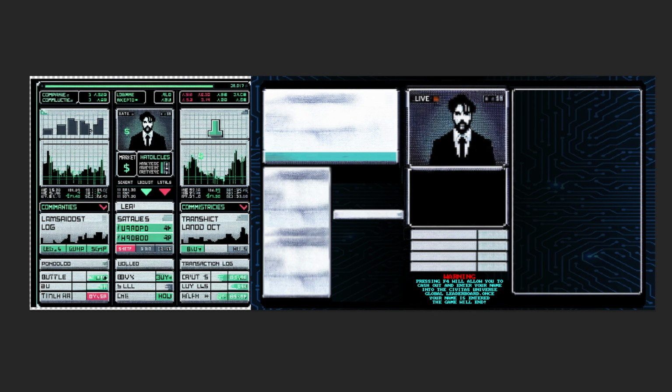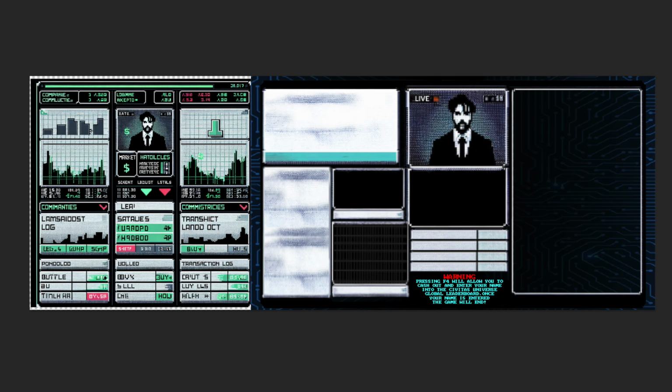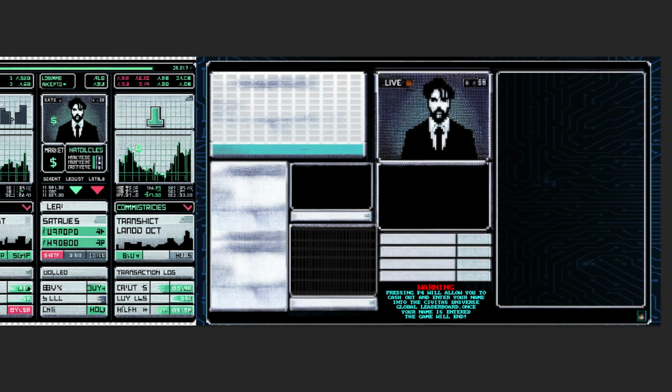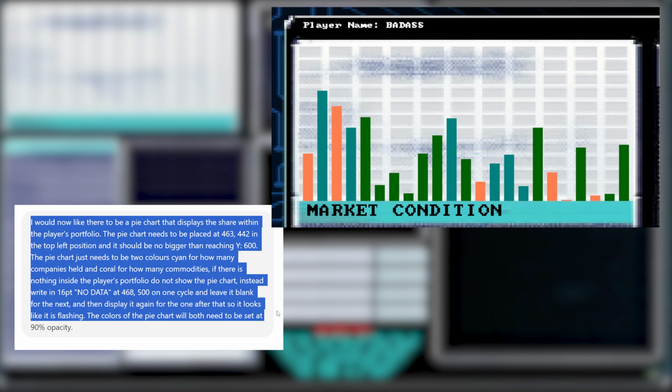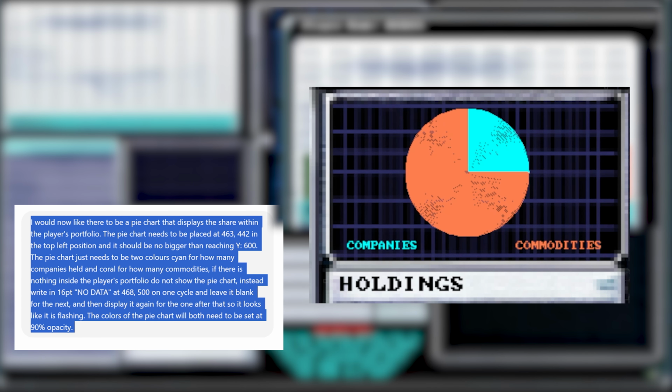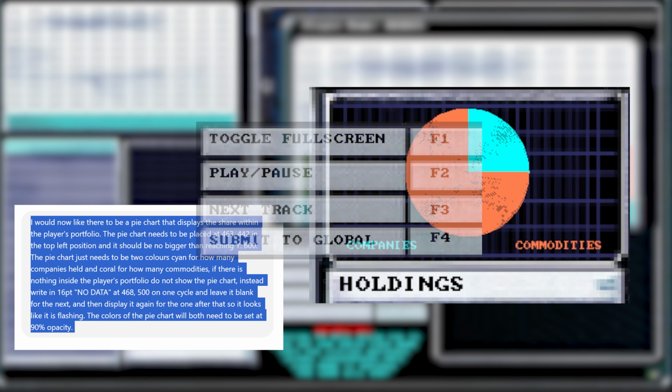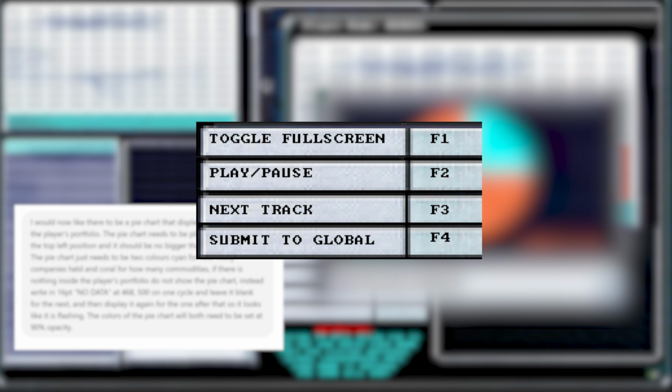I took the image from ChatGPT and placed it into Photoshop, where I changed the dimensions and, using Adobe's own generative AI tool, edited the initial graphics to better suit my desired functionality for the game. I then used ChatGPT to help me build graphs with Pygame to display the overall market, a pie chart to show the player's portfolio, and a little options menu that enables the player to interact with the multimedia.